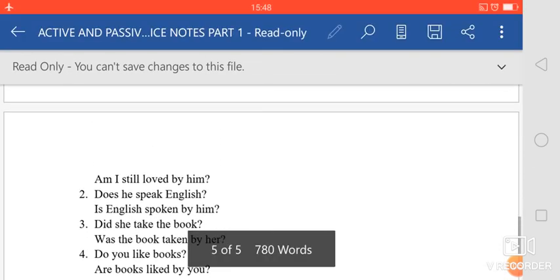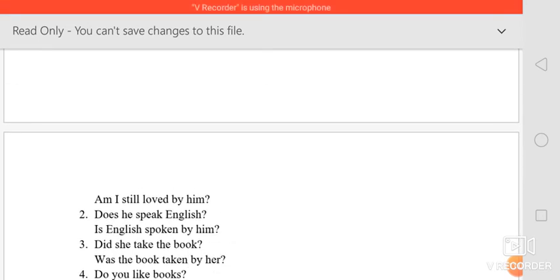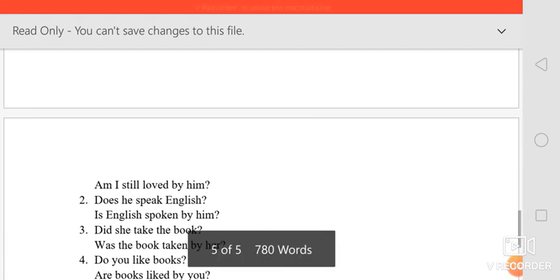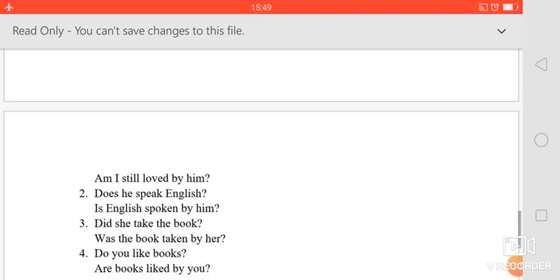So this is how we are going to change the questions. Okay, so one thing you have to keep in mind is that in questions starting with does, did, do in active, these words will not come in passive. Okay, I hope it is clear for you